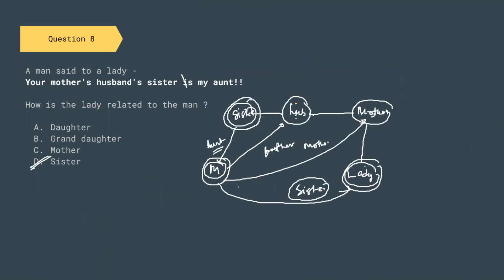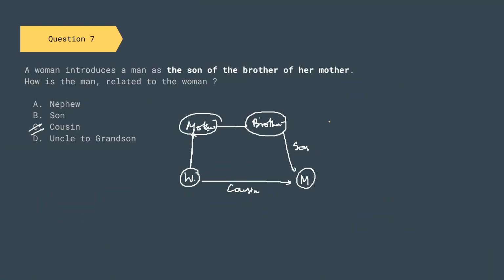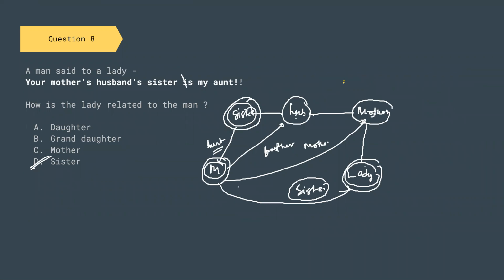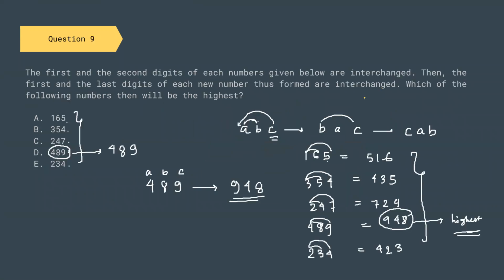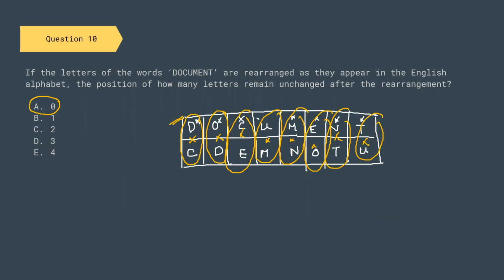These were two questions from blood relationship. Go through them once. This was an easy question. This was a little bit medium question. I won't say it is hard, but it was a medium question. You can expect easy and medium level questions in TCS and QT. And this was a question from data arrangement. Here I have arranged a particular number, and here also I have arranged particular letters of a word. So that was your problem solving part.